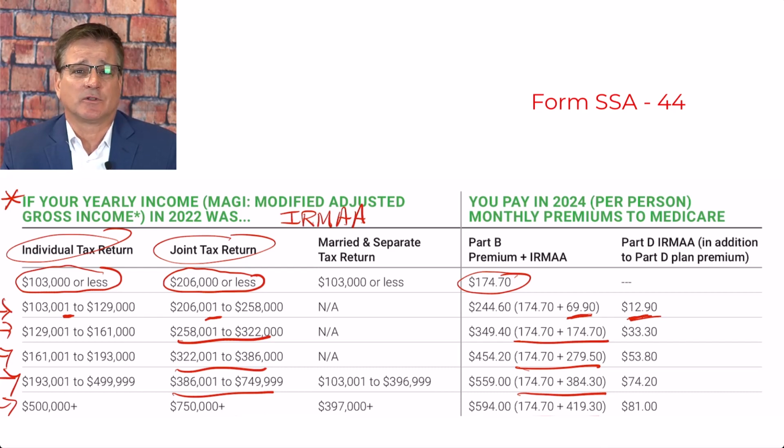So SSA-44. At this point, you may say, Jeff, what does all this have to do with tax planning? This is a tax planning channel. Well, there are many tax strategies that you could implement that may keep you under those cliffs in the future. There are also tax planning strategies that could push you over these cliffs. So you have to be aware of what you're doing when you're doing tax planning and what kind of income you are actually recognizing. So it's extremely important to talk to a financial or tax professional that's familiar with all these tax traps that are in our tax code.